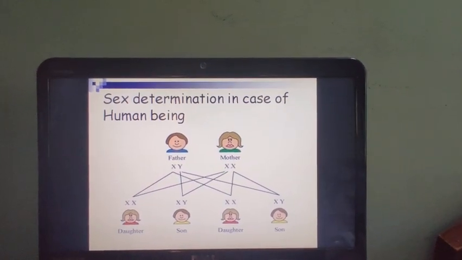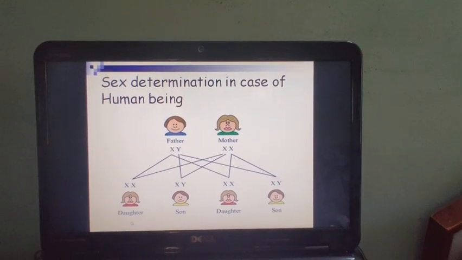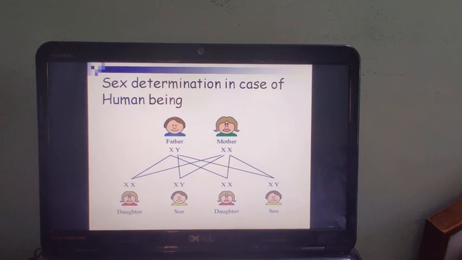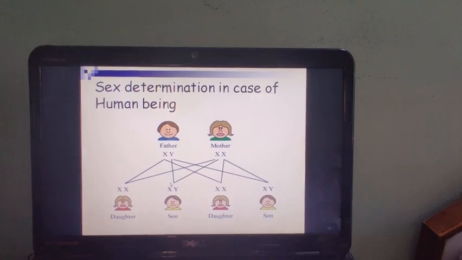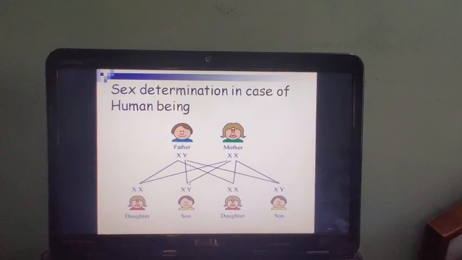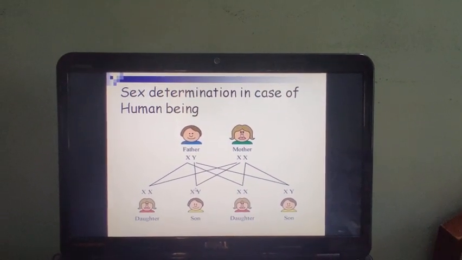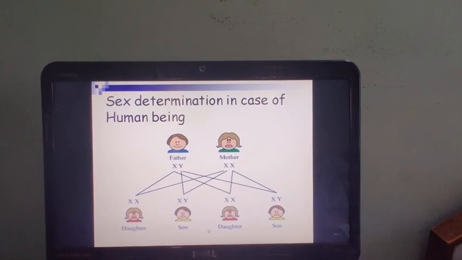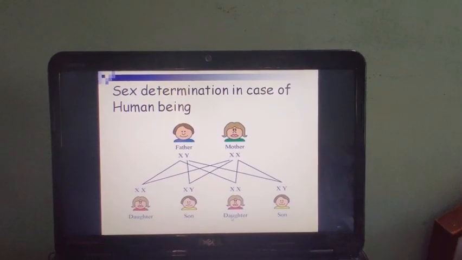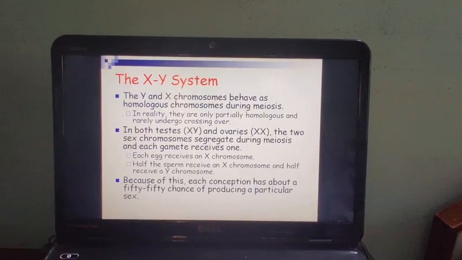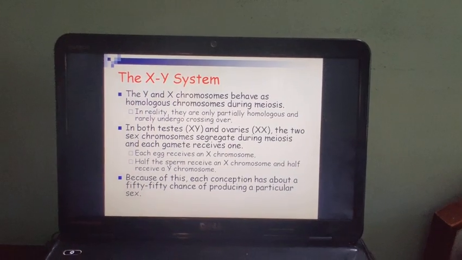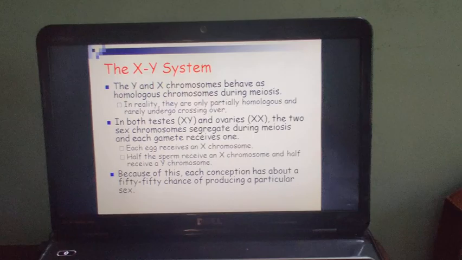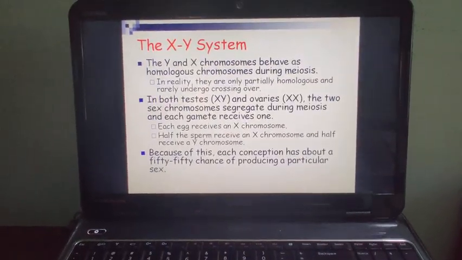Now, suppose X is coming from the father's side and X is coming from the mother's side. So, XX means daughter. Y is coming from the father's side and X is coming from the mother's side. So, XY means son. Like this, there are 50% chances of a male child and 50% chances of a female child. So in the case of the XY system of sex determination, the sex of an individual is determined by the father.